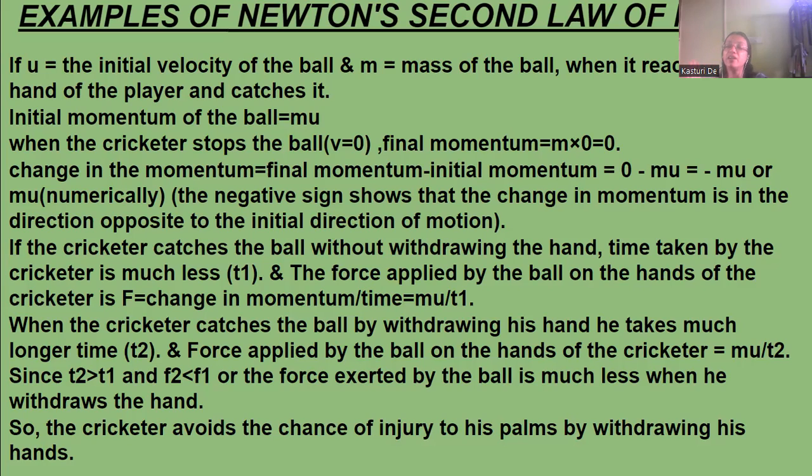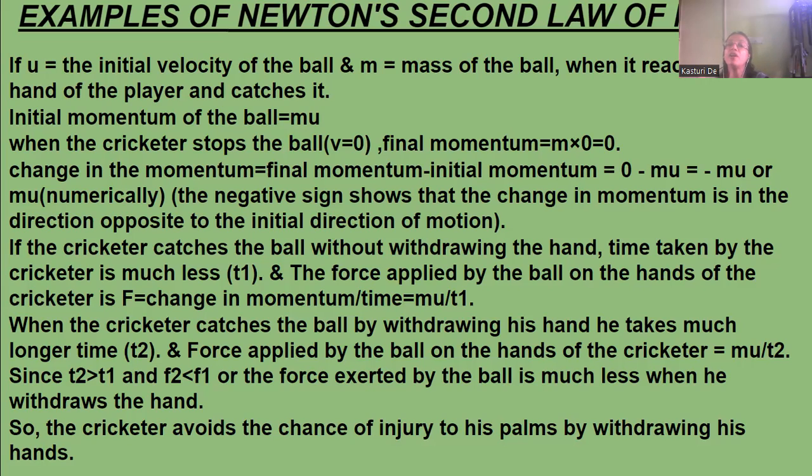Let us consider it to be T1. The force applied by the ball on the hands of the cricketer is F equal to change in momentum by time, so mu by T1.